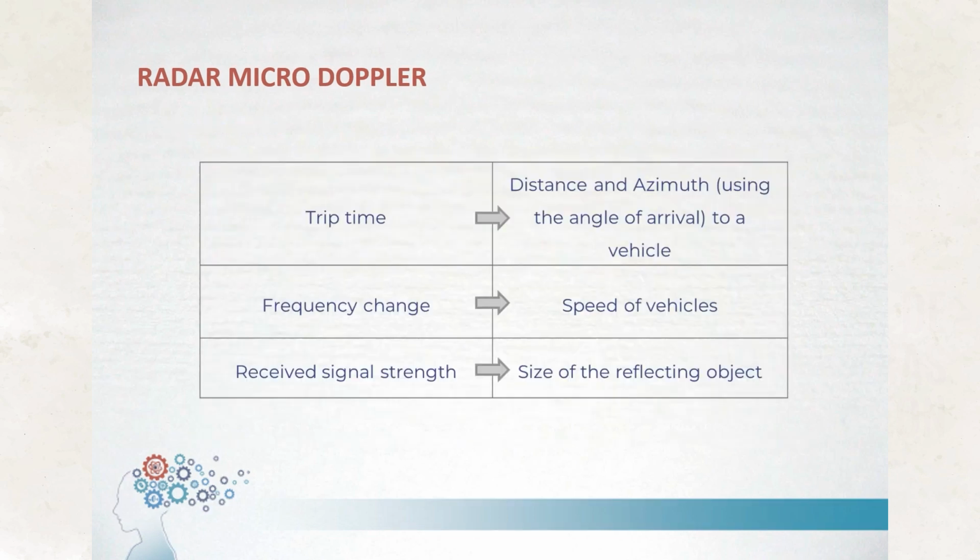Therefore, with a microdoppler radar, it is possible to extract the range, size, and azimuth of objects, and also with continuous measurements, it is possible to estimate the speed of these objects. That is, with the travel time of the signal to the vehicle, the distance and azimuth is obtained. With the frequency change, the speed of vehicles is calculated, and with the strength of the received signal, the size of the reflecting object is obtained. With these measurements, it is possible to identify the object present in the scene.